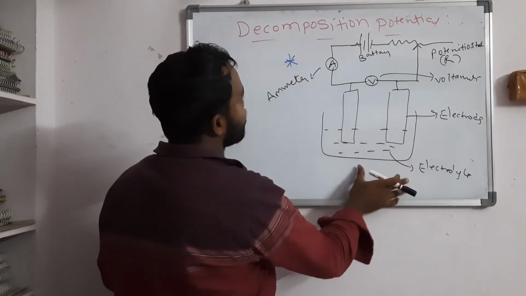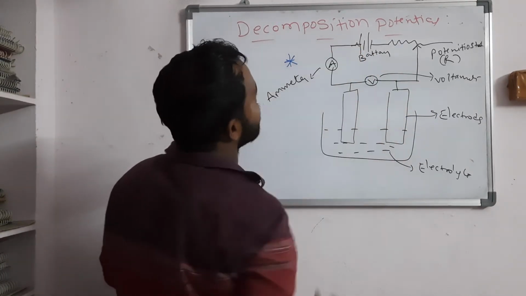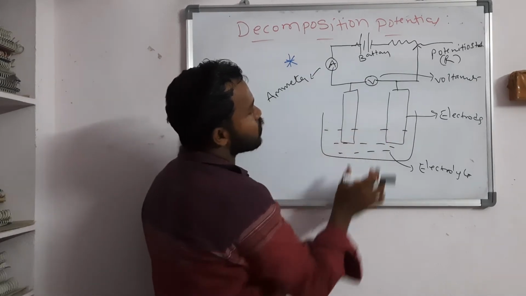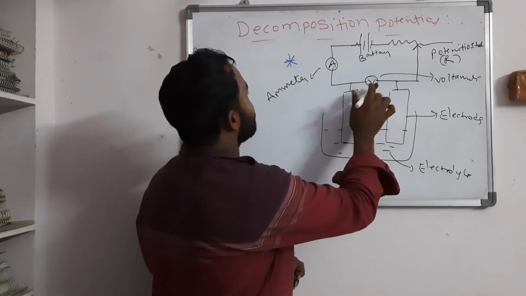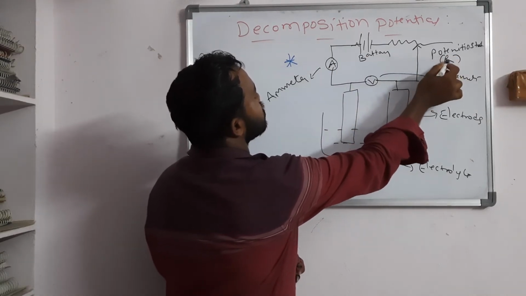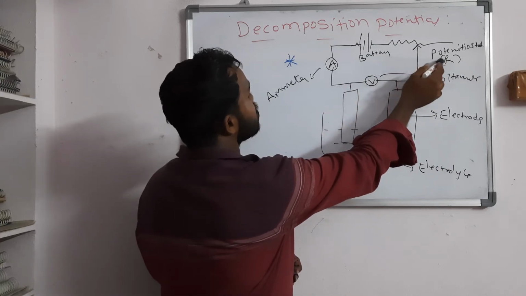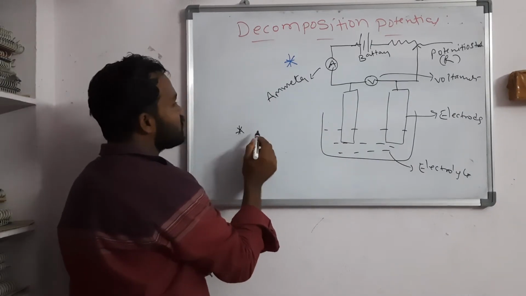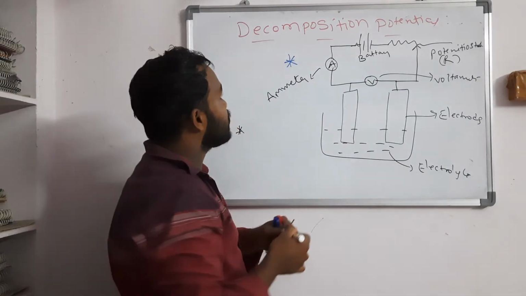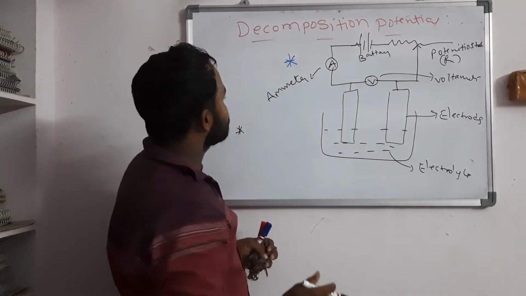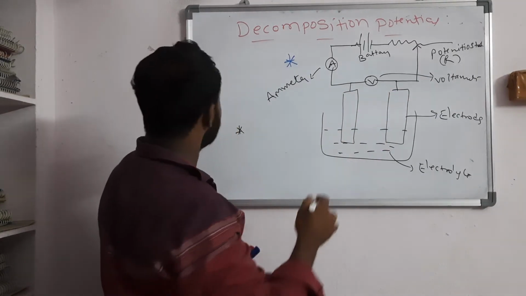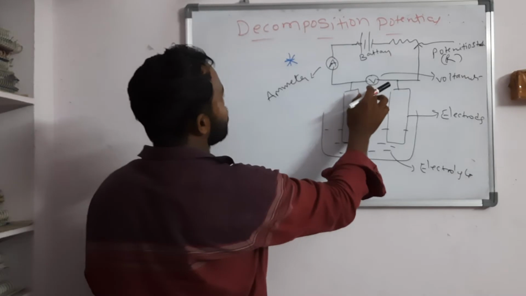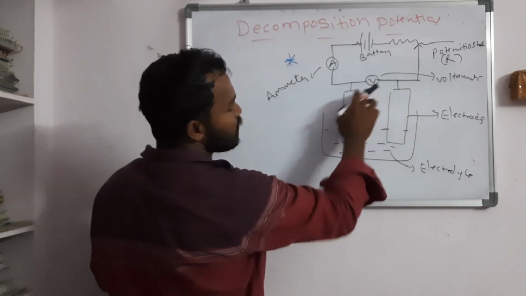Next, the following experimental setup is to find out the decomposition potential. In this you need to write the theory. The two electrodes are connected with the voltmeter, and also with the resistance of the external battery circuit, so you need to write that point. The ammeter is used to find out the current flow in this cell. Next point you should write: the voltmeter. For every current we measure the voltmeter to find out the voltage.